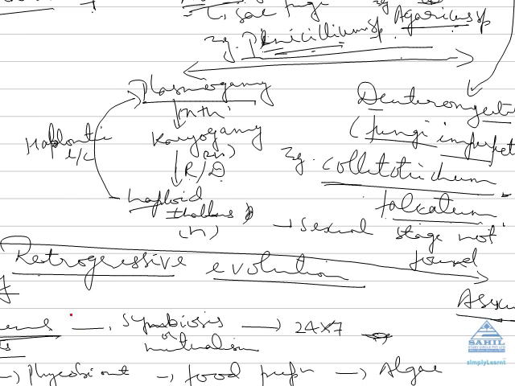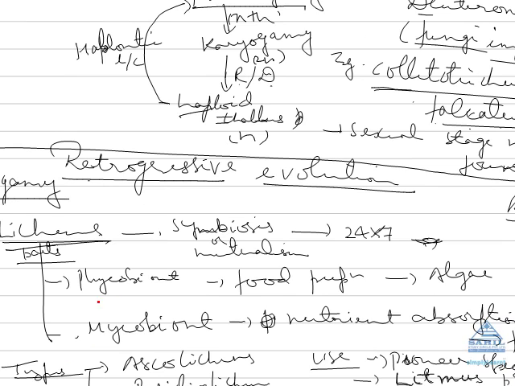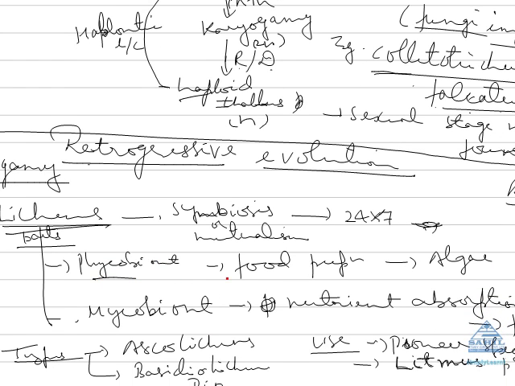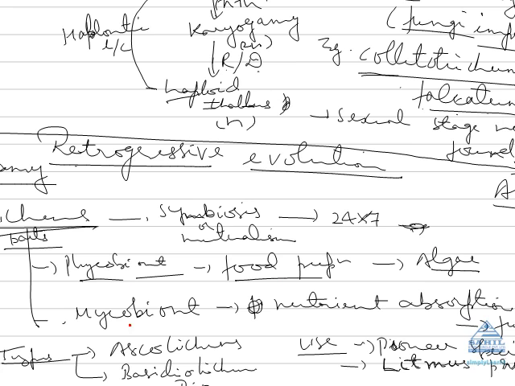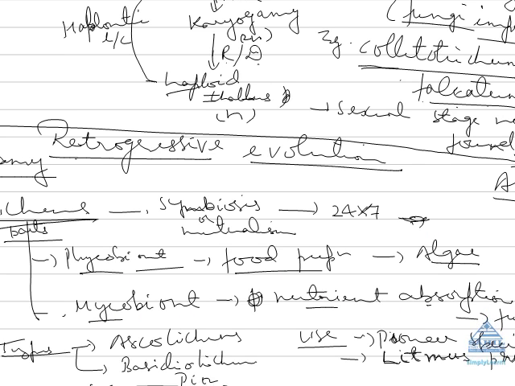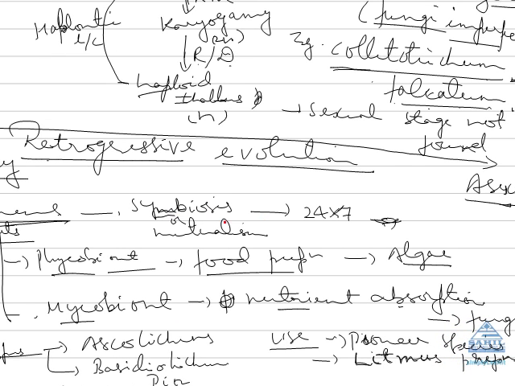Now coming to lichen. Lichen is the symbiotic association between algae and fungi. Algae is called the phycobiont, which prepares food, and the mycobiont is the fungal part, which absorbs nutrients for it. So these symbionts are mutually engaged 24/7. So this is a very good example of symbiosis.